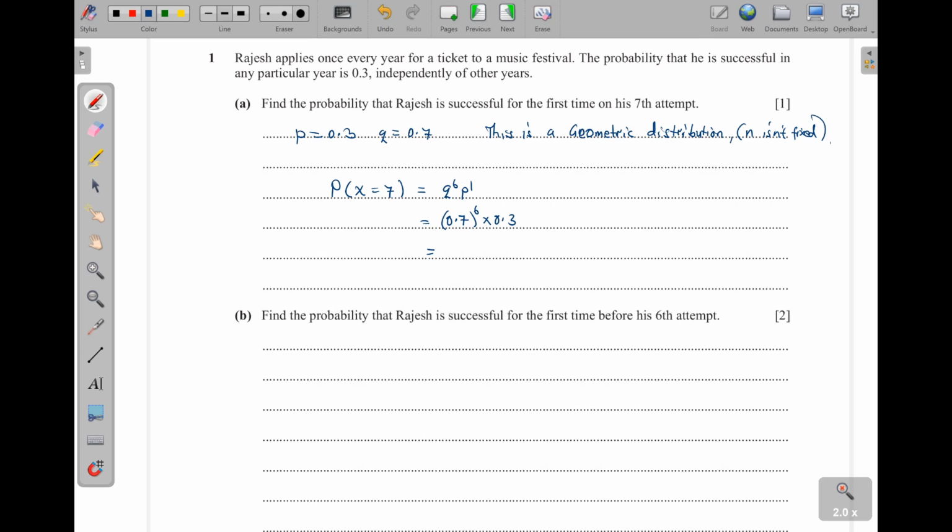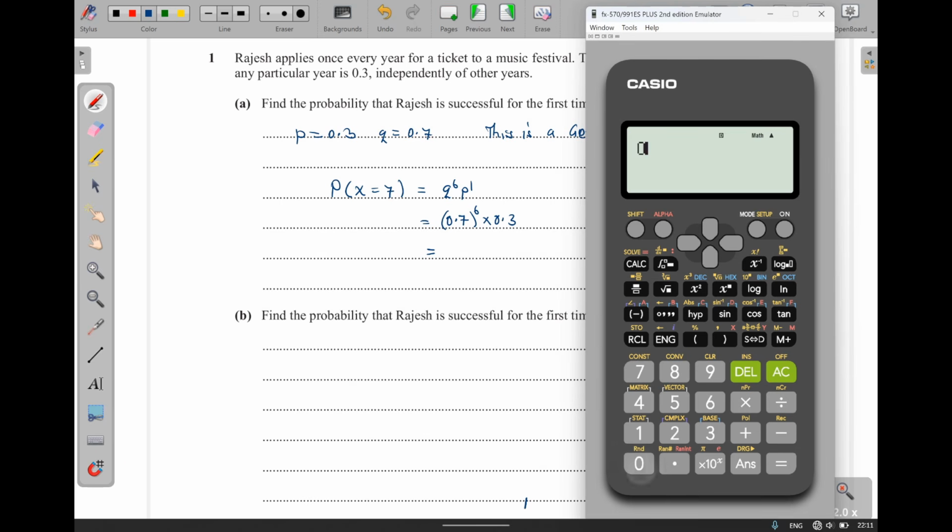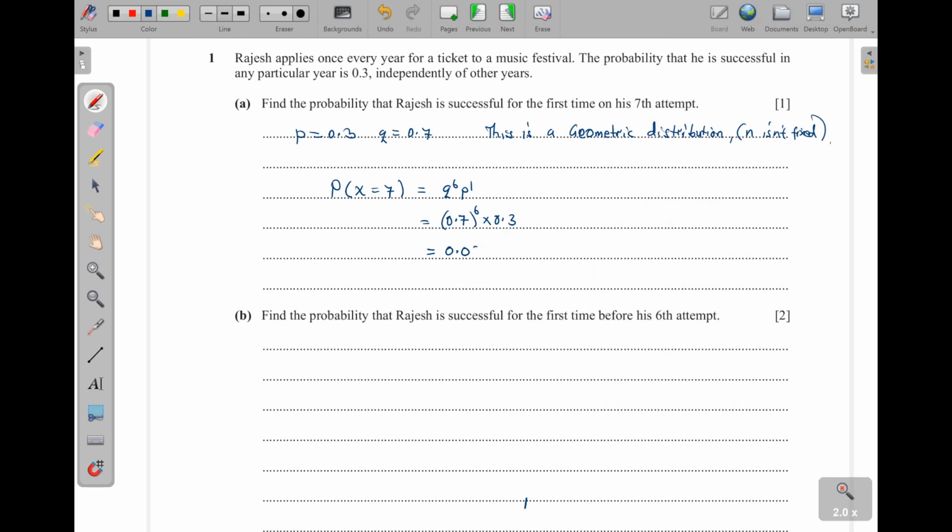So putting this in the calculator, what do we get? 0.7 to the power 6, then times 0.3. It gives us all of those figures, but to 3 significant figures, I'm going to write 0.0353. 0.0353 to 3 significant figures.